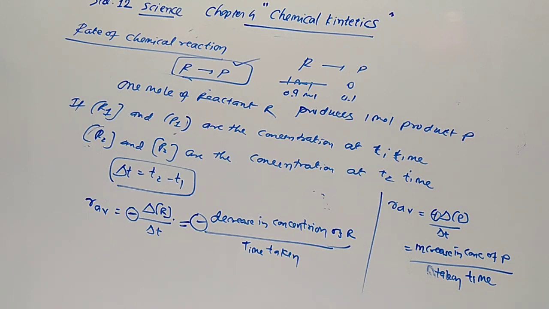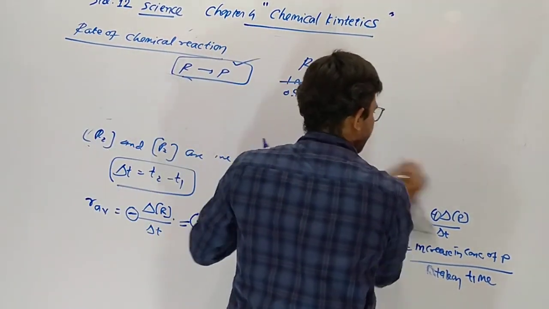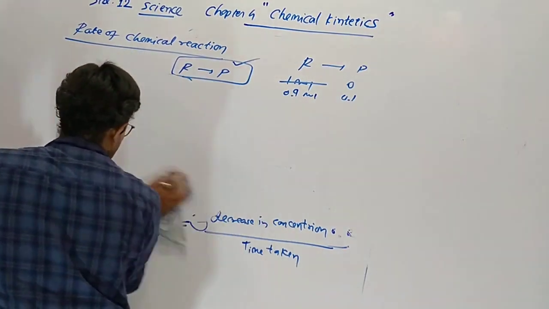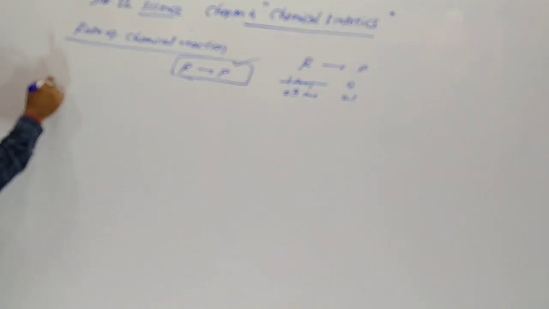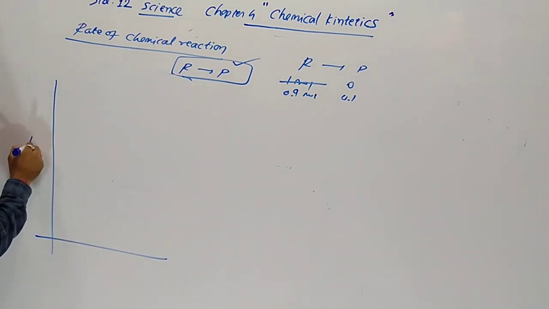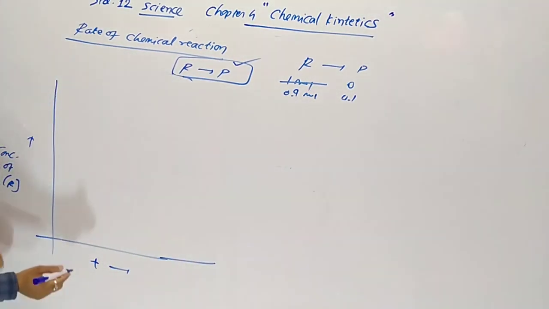Now, by graph, when we plot a graph, you can see also that rate of reaction depends upon its concentration. Understood? On the y-axis, concentration of the reactant, on the x-axis, time taken.